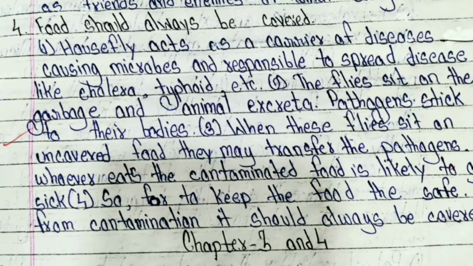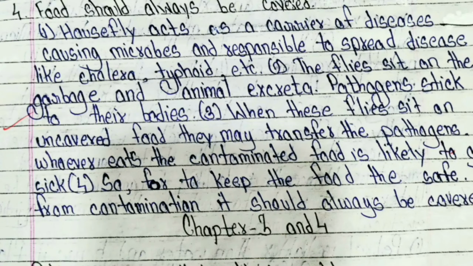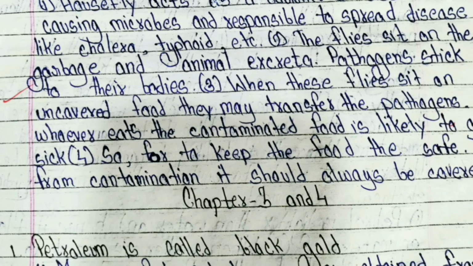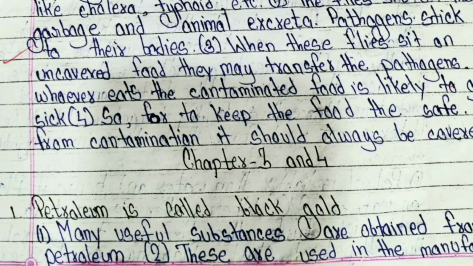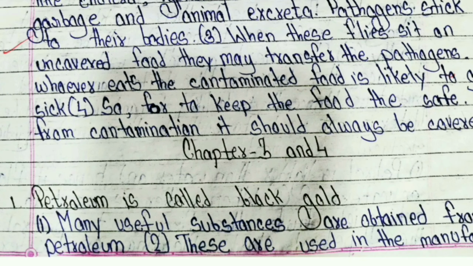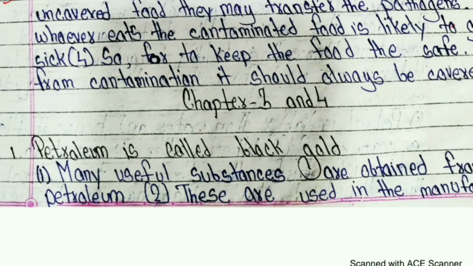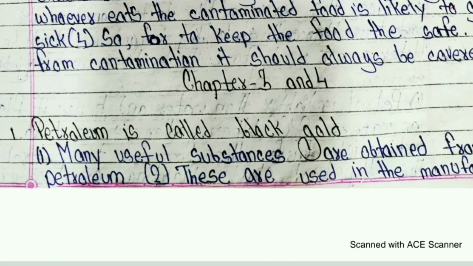4 number, food should always be covered. Answer: number 1. The housefly acts as a carrier of disease-causing microbes and is responsible for spreading diseases like cholera, typhoid, etc. Second, flies sit on garbage and animal excreta. Pathogens stick to their bodies. Third, when these flies sit on uncovered food, they may transfer the pathogens. Whoever eats the contaminated food is likely to get sick. 4. So to keep the food safe from contamination, it should always be covered.